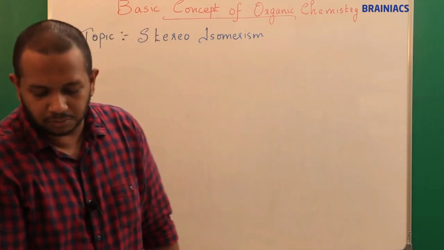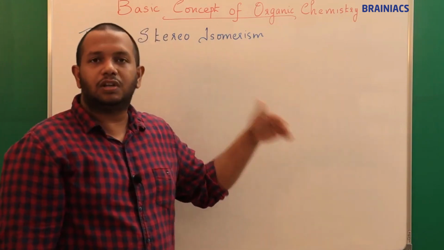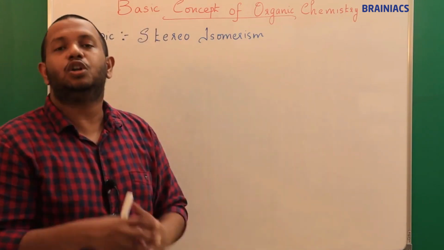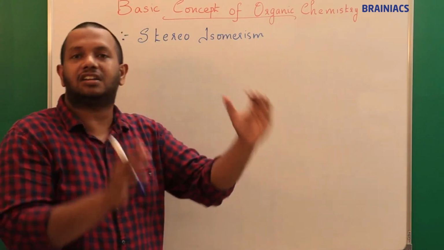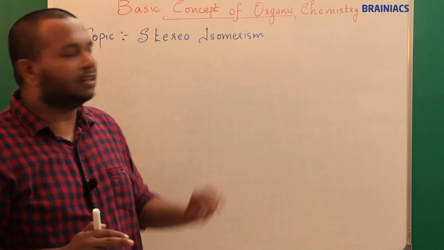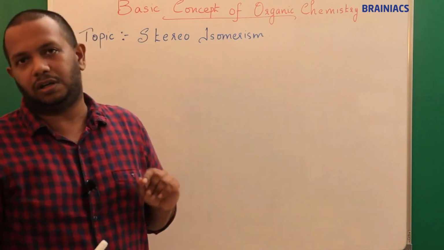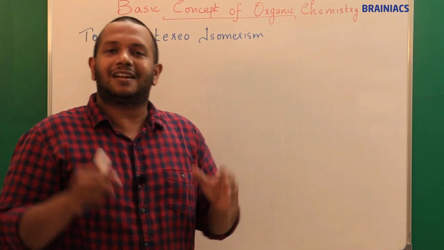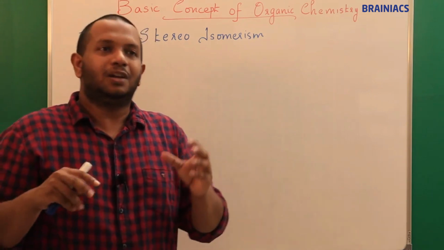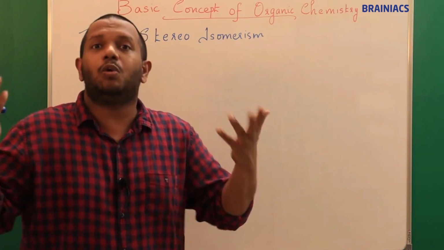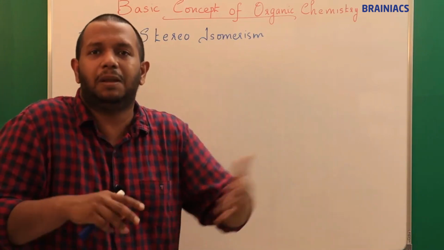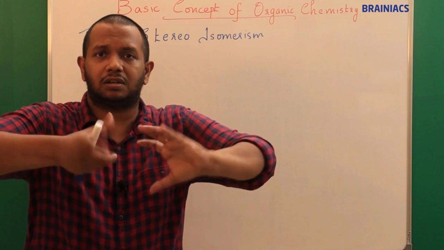So stereoisomerism arises due to the different spatial arrangement of atoms in space. That is the most important understanding you need. Now the question is, sir, what are the different ways in which you can make different arrangements of atoms in space? I can say you can rotate it.